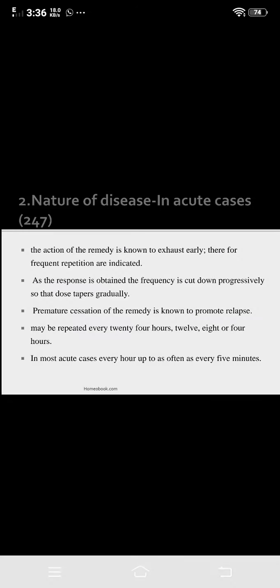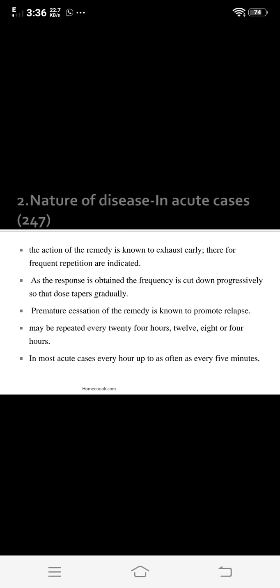Now the second point regarding repetition is the nature of the disease. The nature of the disease may be in acute cases or in chronic cases. In acute cases, this is explained in aphorism number 247: the action of a remedy is known to exhaust early, therefore frequent repetitions are indicated. That is, if the disease is of acute condition, the action of the remedy exhausts early and therefore frequent repetitions are indicated in these acute cases.